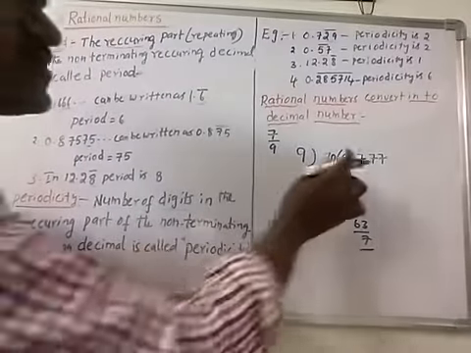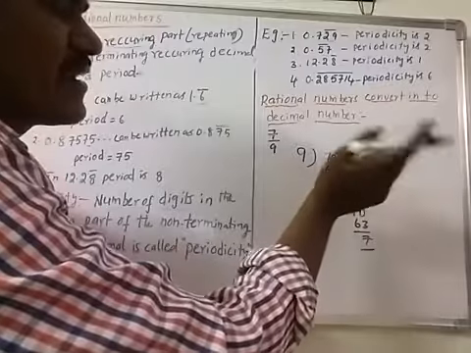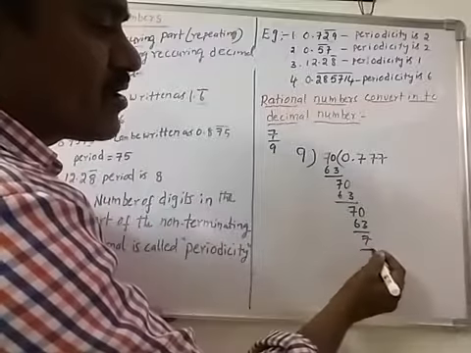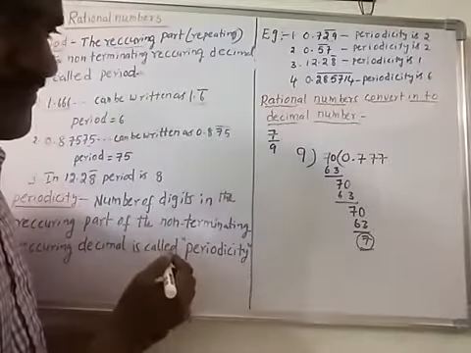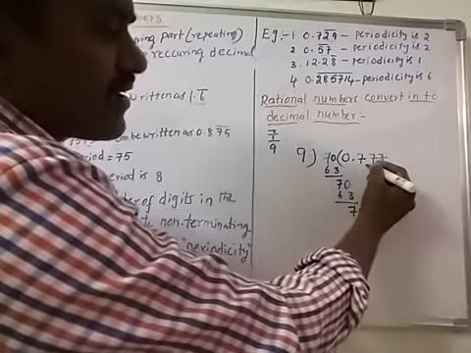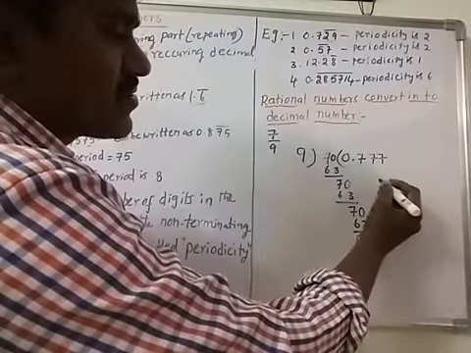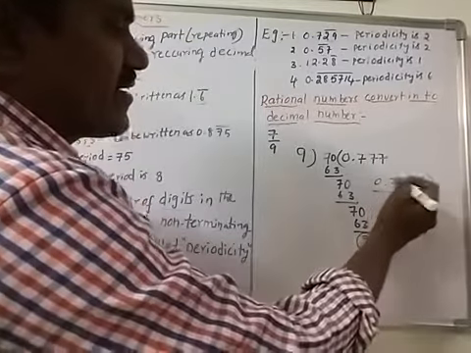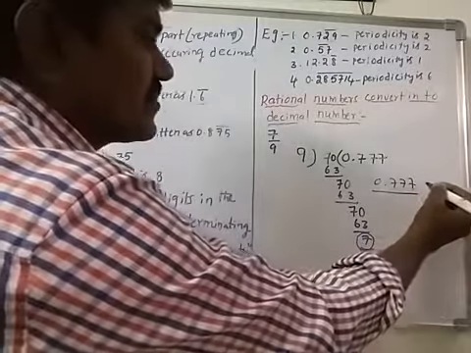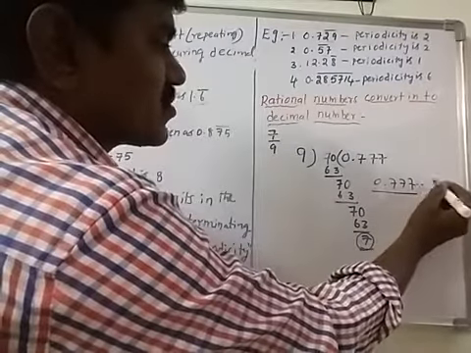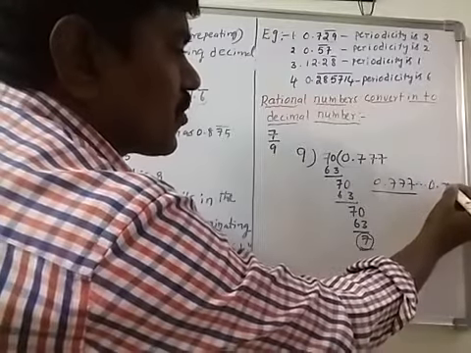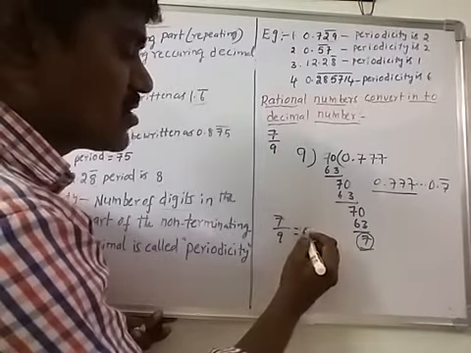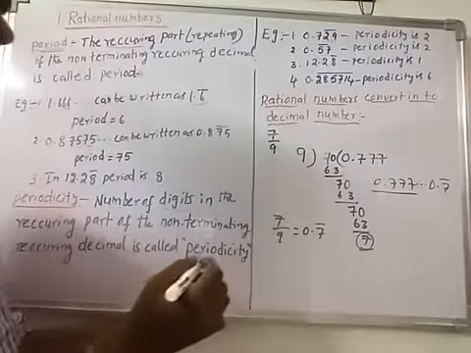So which type of decimal number is this? Is this terminating or non-terminating recurring? This is non-terminating, because we will not get a remainder 0. Here the last digit is repeating. So that is 0.777 and so on. We can write it as 0.7 bar. So 7 by 9 is equal to 0.7 bar.